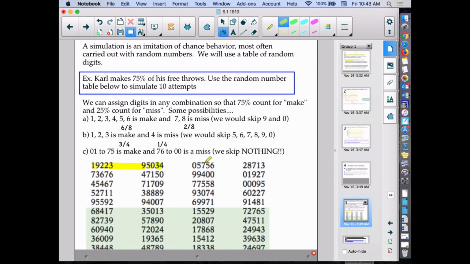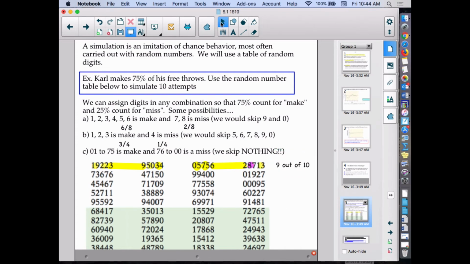34 is between 01 and 75, so that's a make. 05, that's our 6th make. 75, that's still barely a make. We made it in there, so we're at 7 right now. 62 is still a make, so we're at 8 out of 8 right now. 87 would be our first miss. And then 13 is still between 01 and 75. So if we use that first row of numbers, we would actually end up with 9 out of 10. We made 9 out of 10.